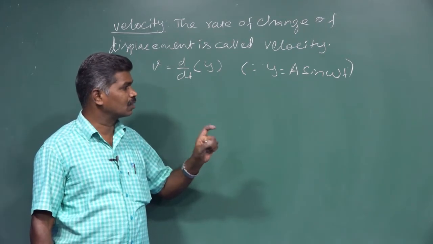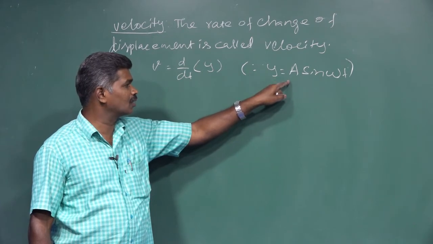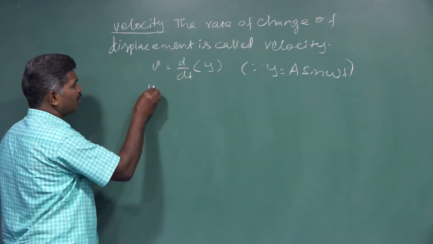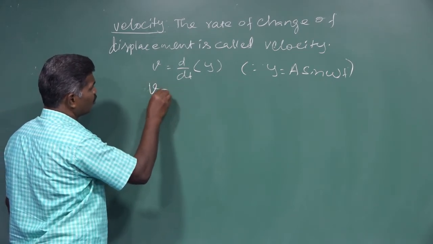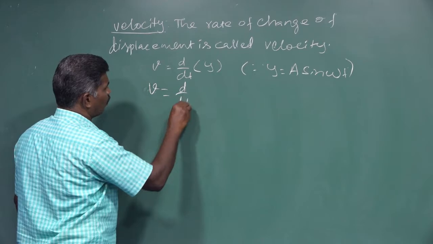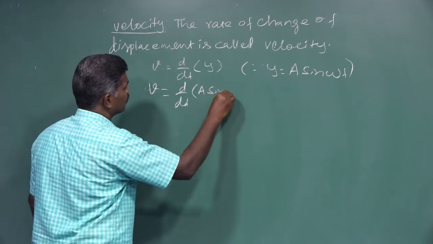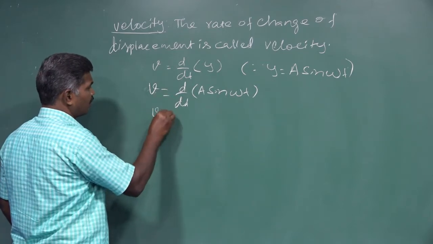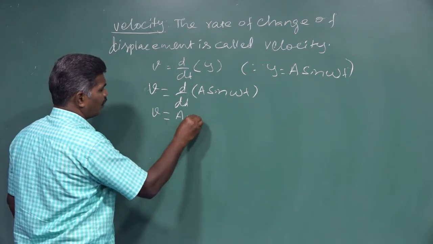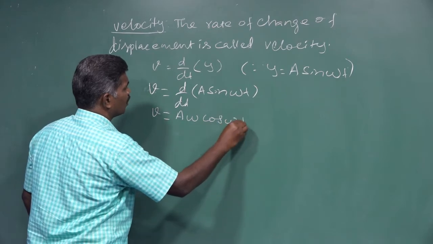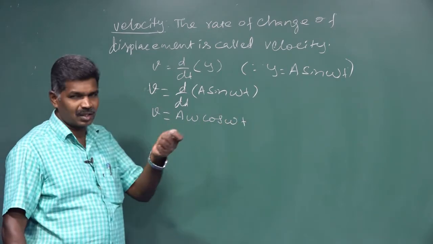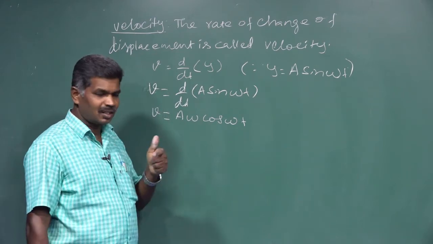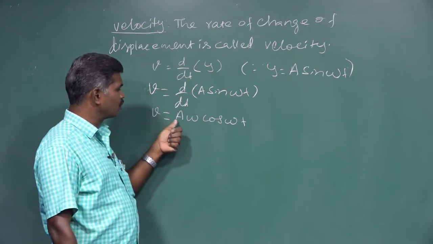Now we substitute that y expression in our velocity equation: v is equal to d by dt of a sin omega t. If you differentiate it, we get v is equal to a omega cos omega t, because omega remains constant and is taken out.